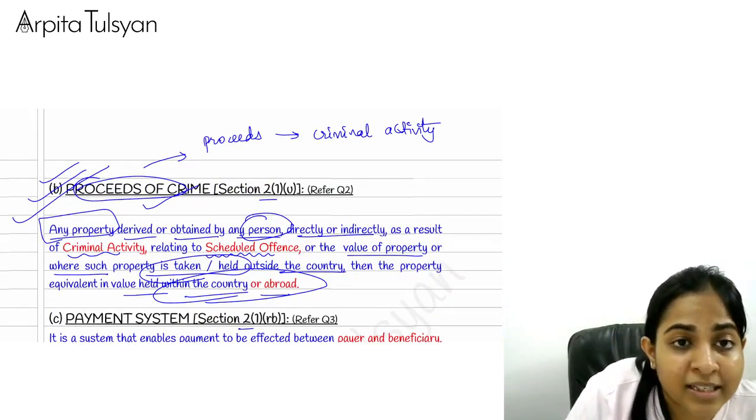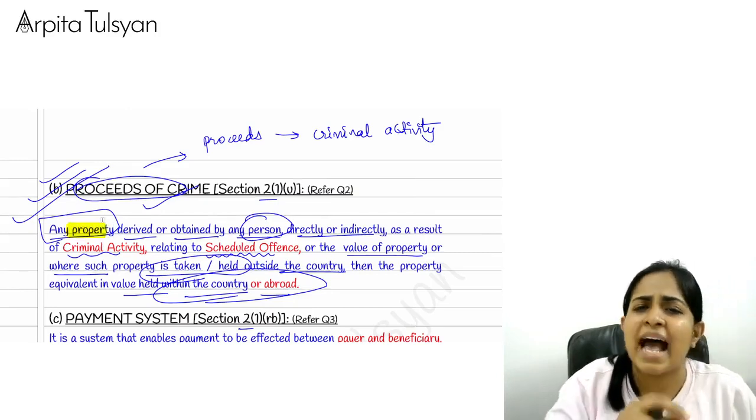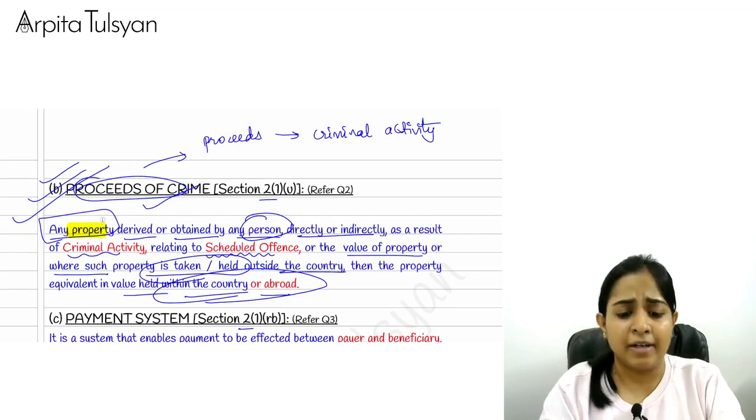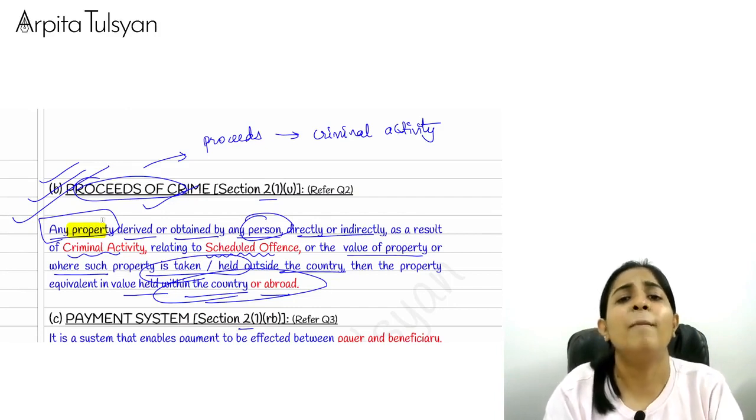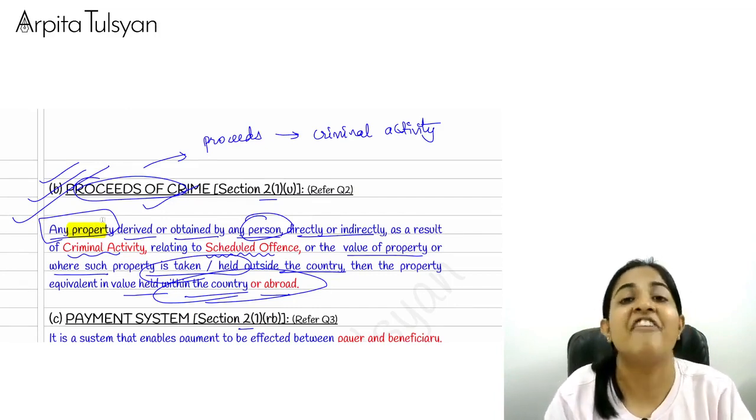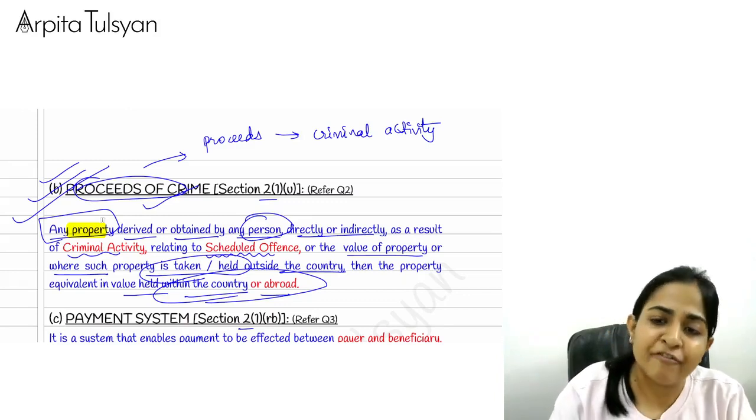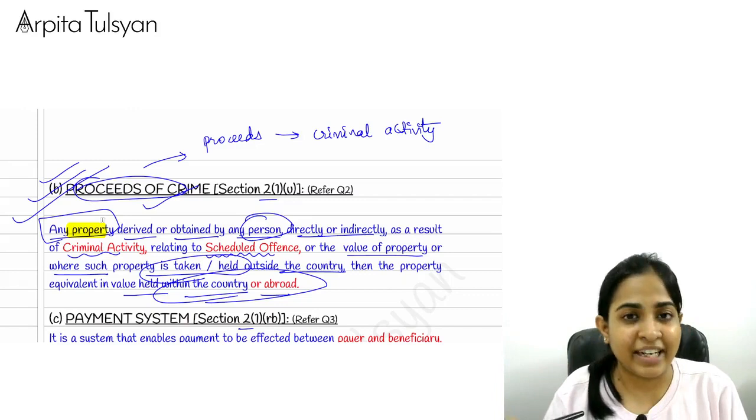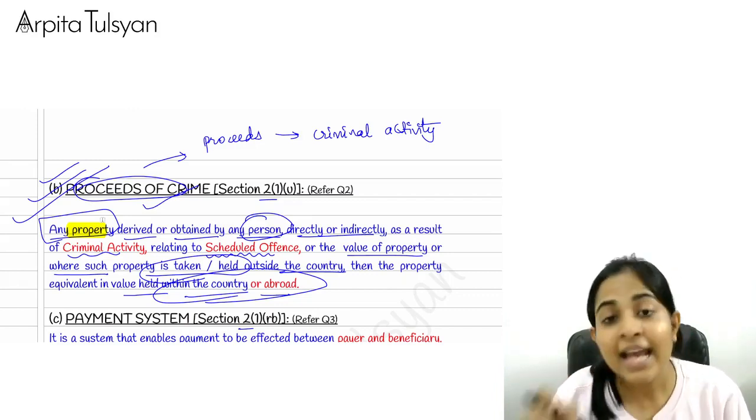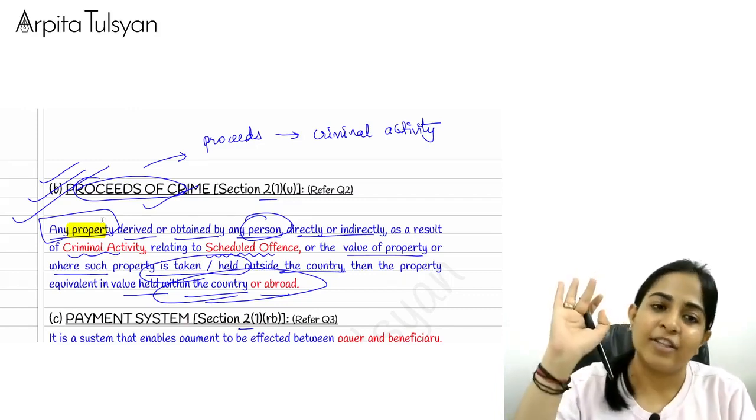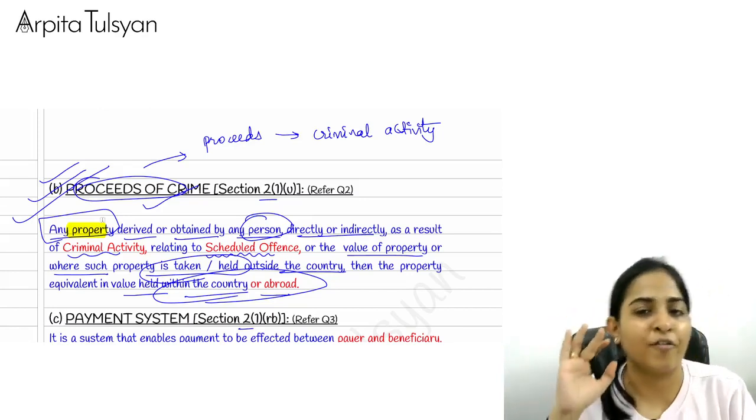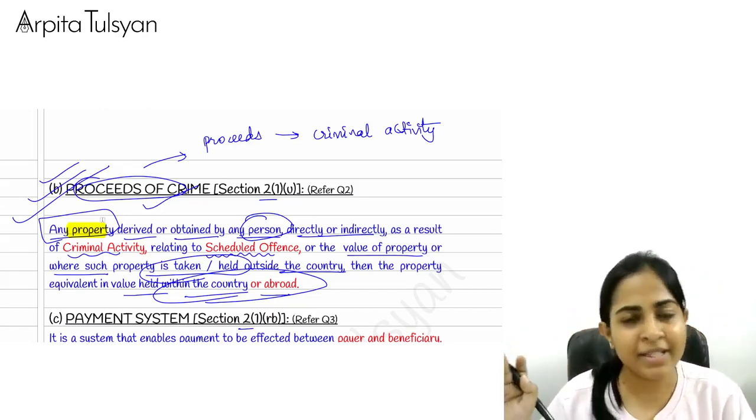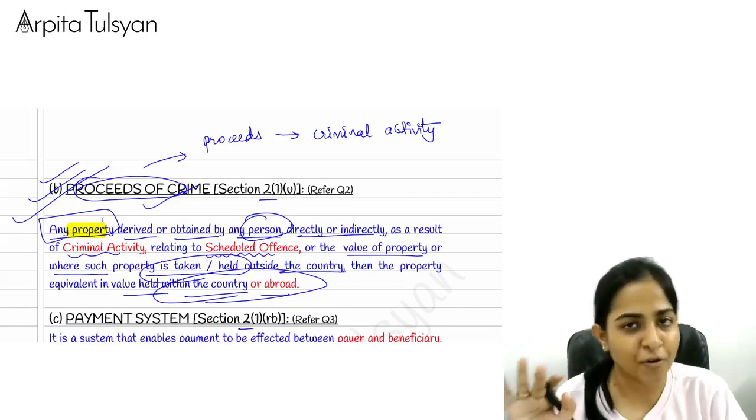So this term property means asset of any type, whether corporeal, incorporeal, tangible, intangible, movable, immovable, whatever it may be, wherever it is located. If you are holding that which you have derived by doing some criminal activity, where is that criminal activity written? That is written in the scheduled offense. Then you are guilty of the offense of money laundering. Means that person will be guilty of the offense of money laundering.